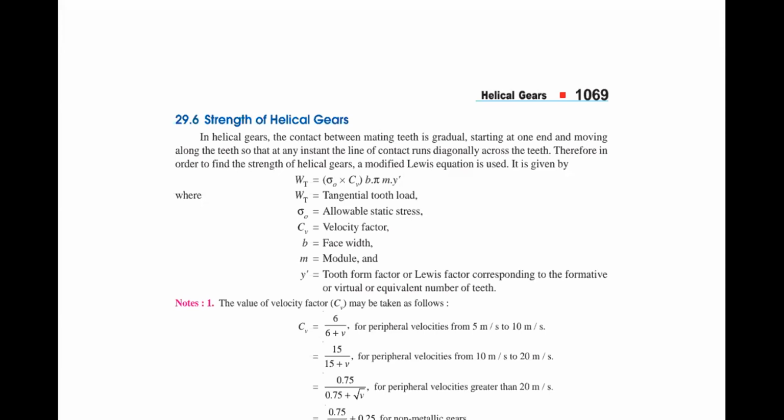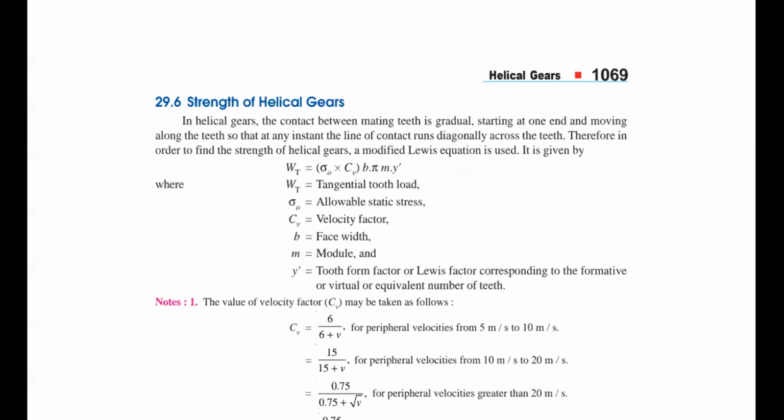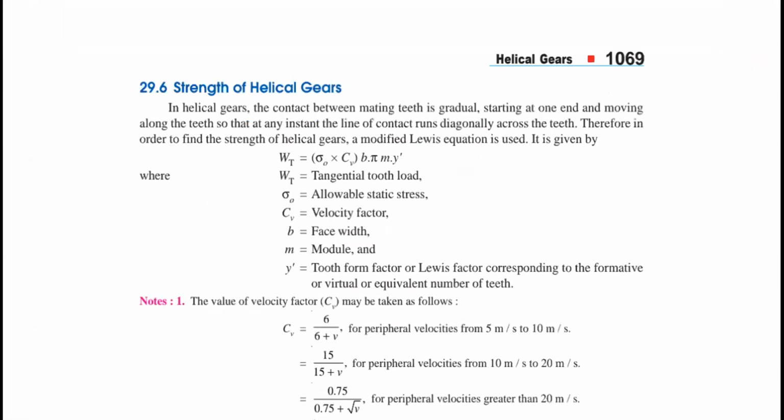At least try to observe the equation of your helical gear beam strength, and whether it is very much similar or a different formula. At least try to identify the difference. Same formula, but the only difference is here.